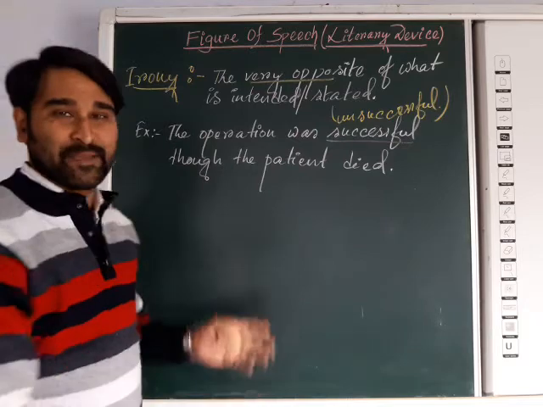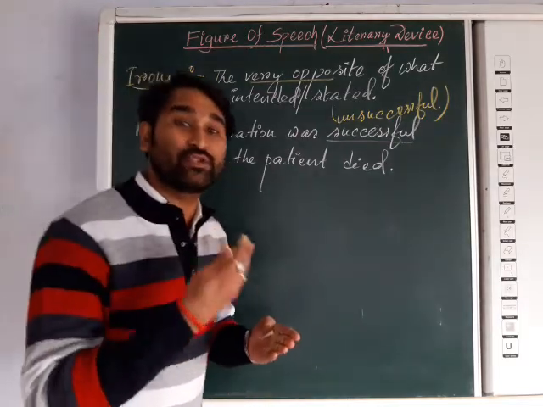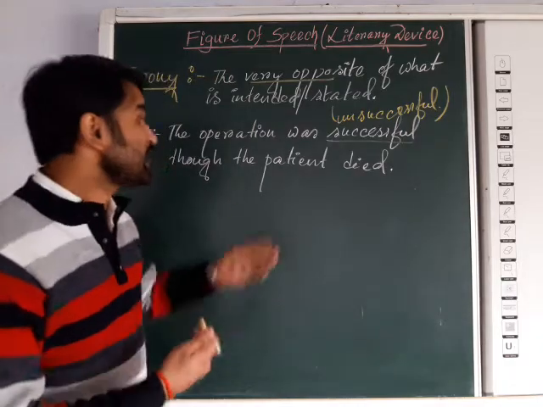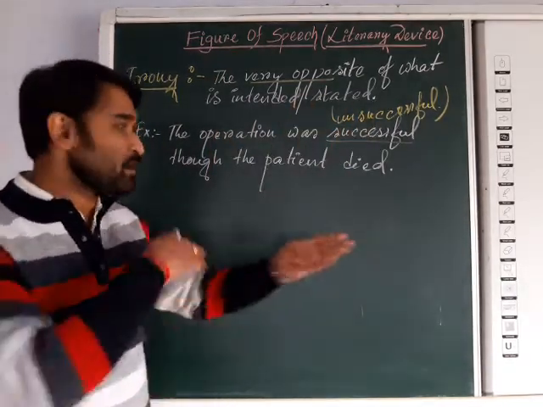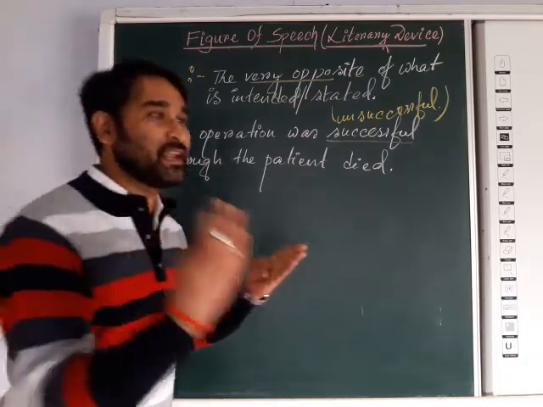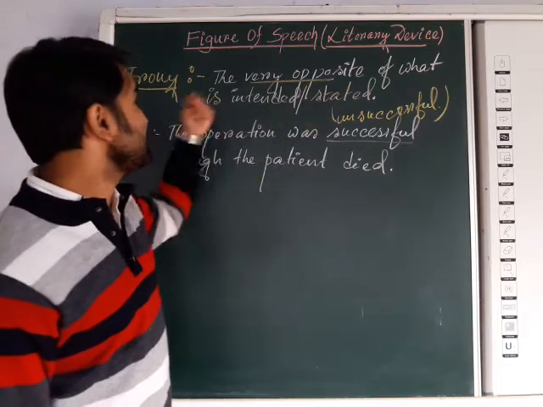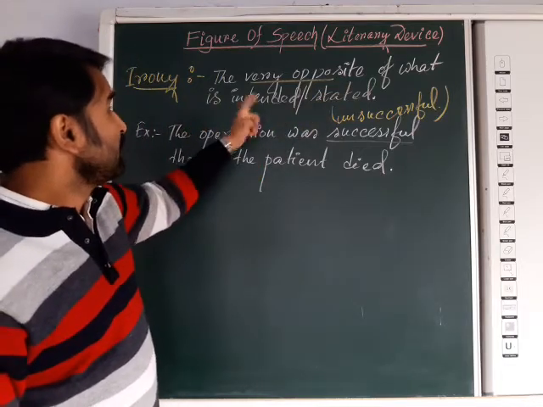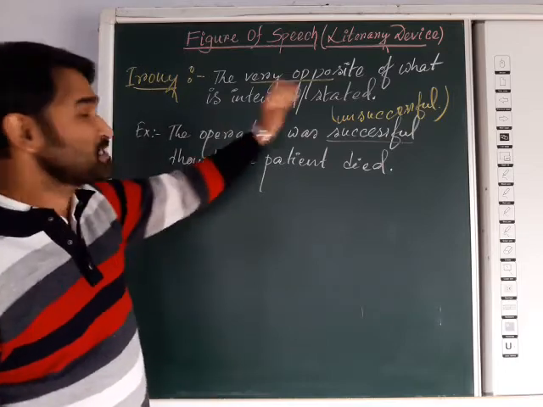It is told by the speaker, suppose the doctor. But what does he actually want to mean? He means that the operation was unsuccessful, but instead of saying so, he is telling it in a roundabout way. That's why it is irony. The very opposite of what is stated.